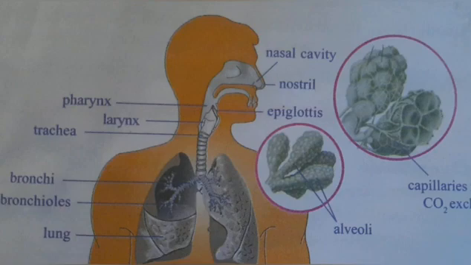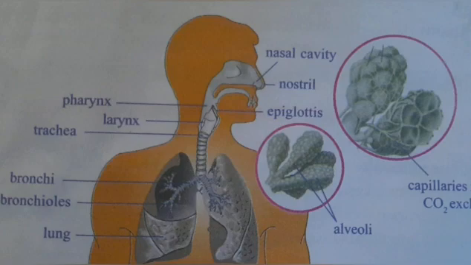Blood carries oxygen to each and every cell of the body. The whole passage from nostrils to alveoli is moist and warm. If all the alveoli of our lungs were spread out, they would cover an area of nearly 160 square meters.